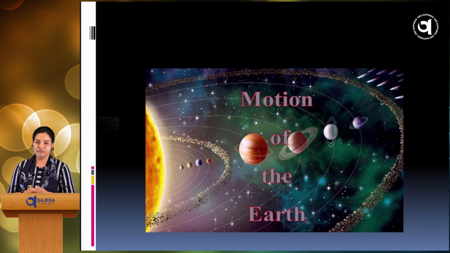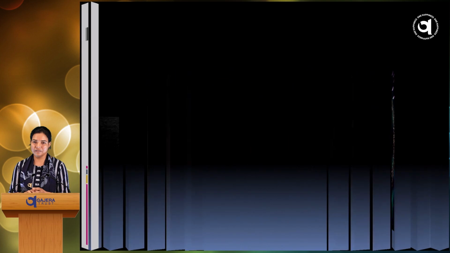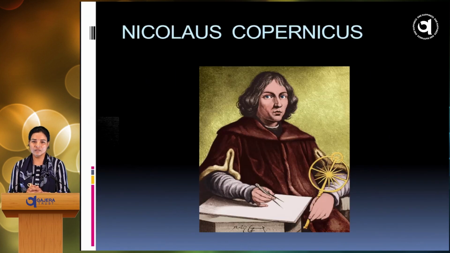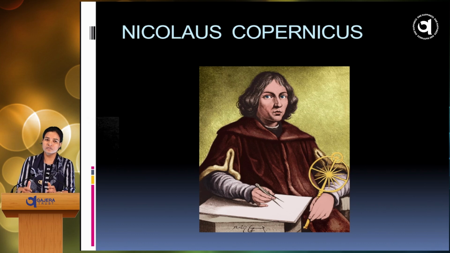Motions of the Earth. Before starting this session, I would like to discuss a fact. In ancient times, people had always observed the motion of the sun, the moon, and the other heavenly bodies in the sky. They strongly believed that Earth was stable and other heavenly bodies revolve around the Earth.